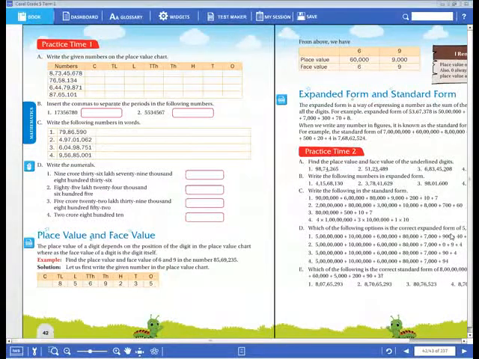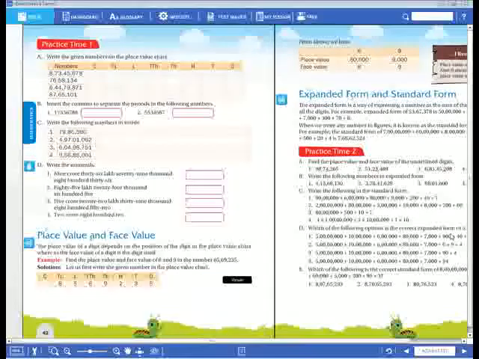Now, place value means what? The place value of a digit depends on the position of the digit in the place value chart. So, we have to multiply with that place value for a given digit. For example, here I will give you one example. See here, 85,69,235 is there. In that number, I have underlined the digit 9.